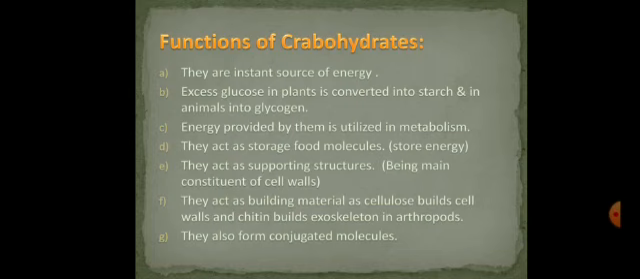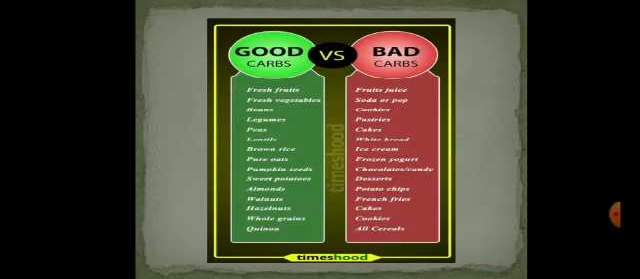Like if carbohydrates combine with proteins, they form glycoproteins. Glycoprotein is a conjugated molecule, and in the same way, by combining with other organic molecules, they can form conjugated molecules that are needed by our body. Now, come towards the good and bad carbohydrates. Good carbohydrates versus bad carbohydrates.